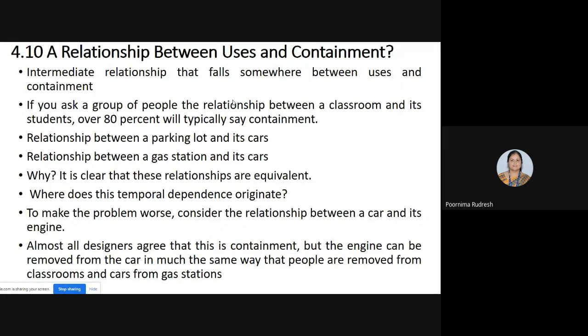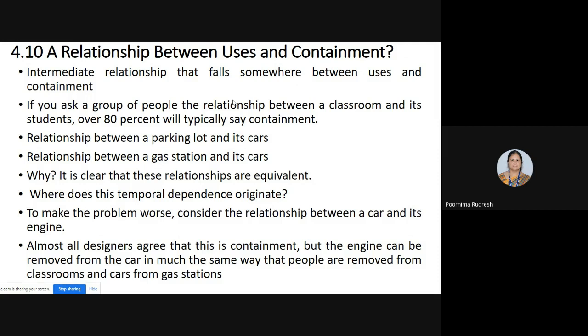Or if we consider the relationship between a car and its engine. The car consists of the engine, so what type of relationship is it? Is it a users relationship? Here the car is not using the engine, it consists of the engine.